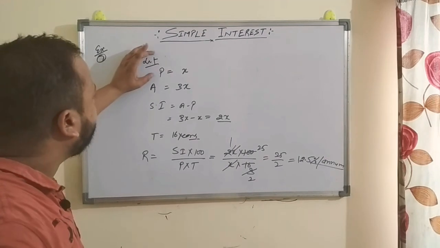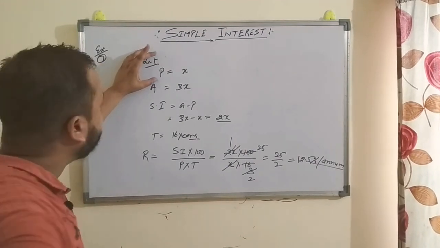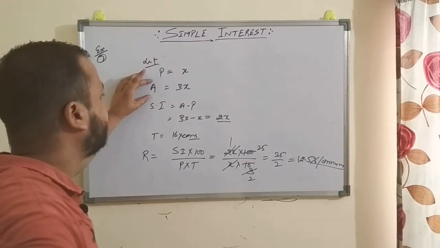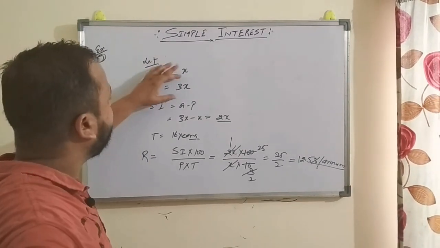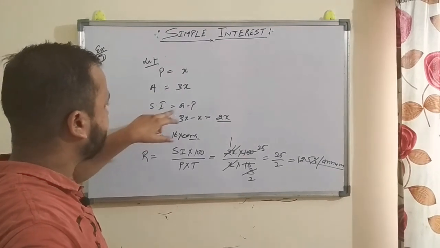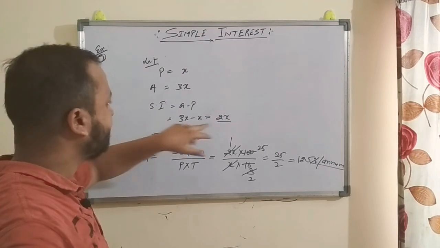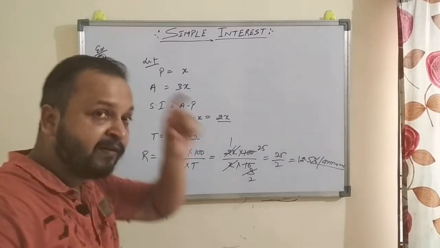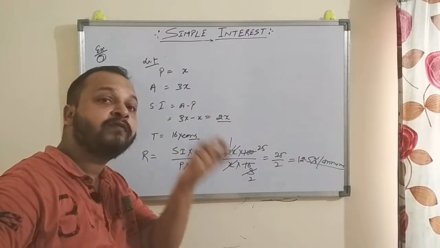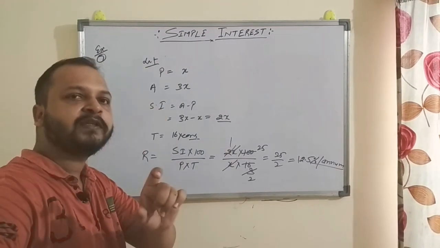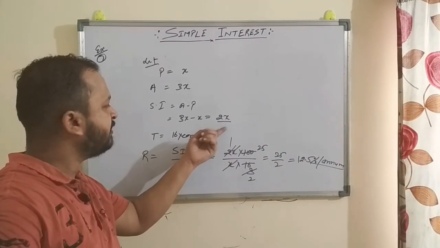So you only have to suppose the principal when the question is given like this. We know that it becomes triple. So triple means 3x. Here SI is A minus P, amount is 3x, principal is x. So simple interest is 2x, means on investing x amount you will get simple interest of 2 times the principal, that is 2x.